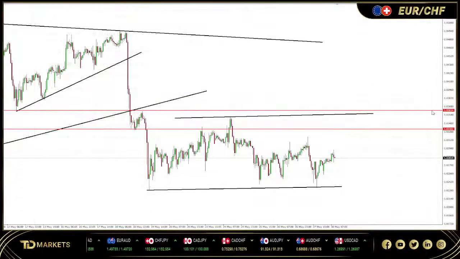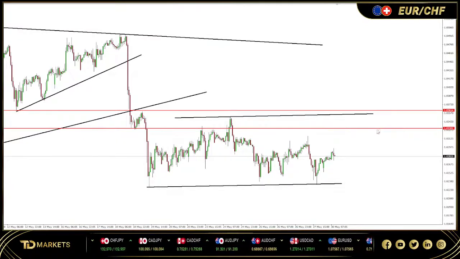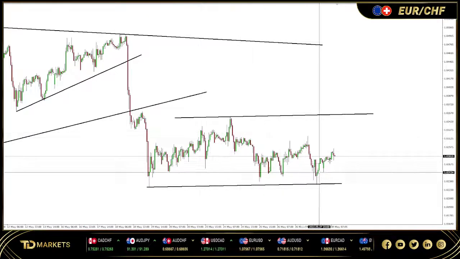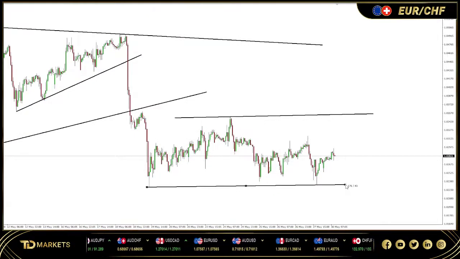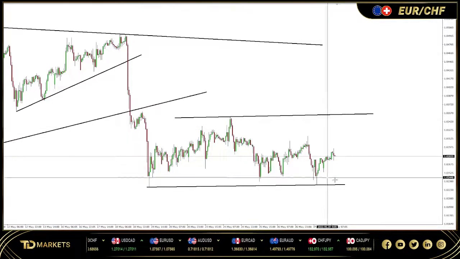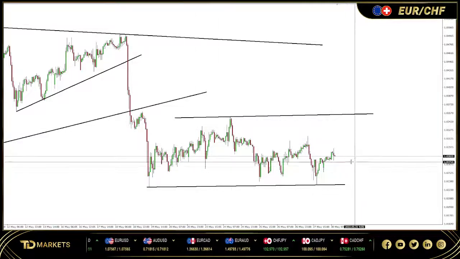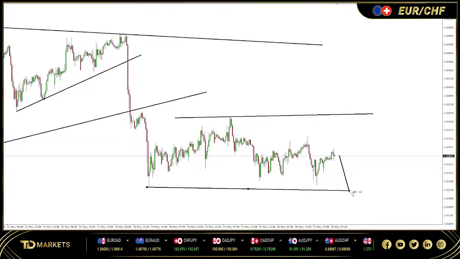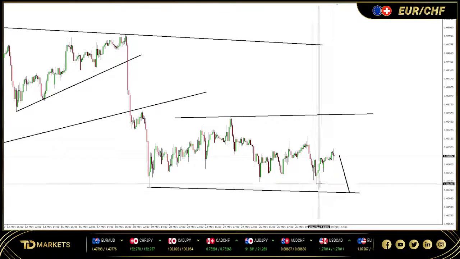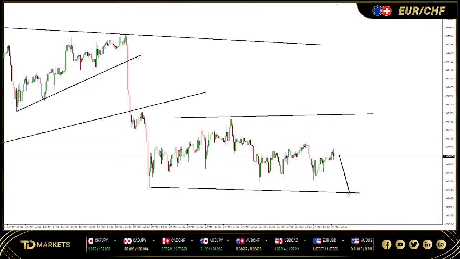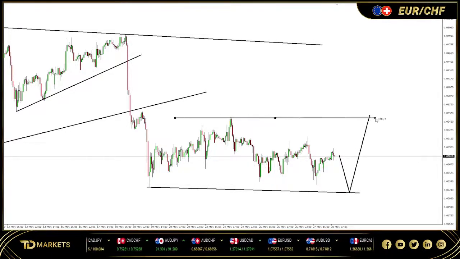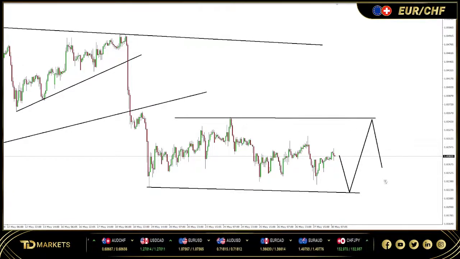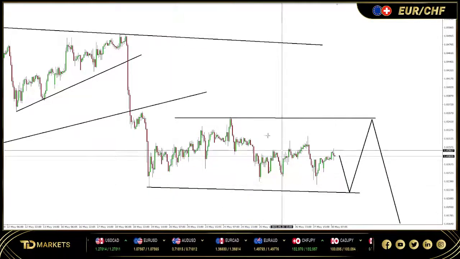The first pair that we have here is Euro Swiss. Euro Swiss is trapped in this corrective structure. Now, this corrective structure is still developing, so a few things can happen. The first scenario is that this can give us one more leg down that will break this low and then push up again to go back to the top, and from there continue the impulse. This is the first scenario of how this correction can play out. It's still in the middle.